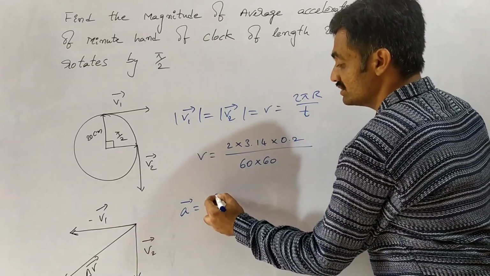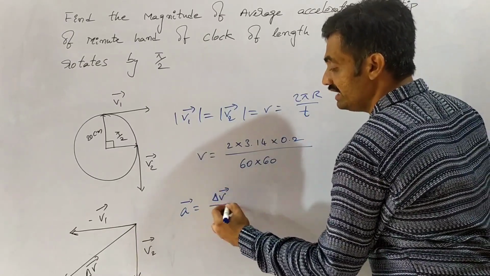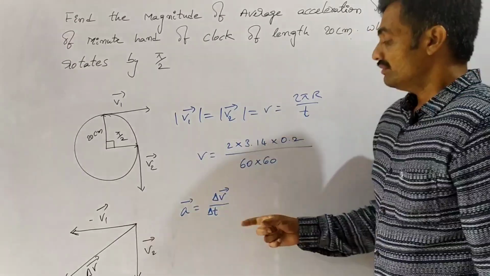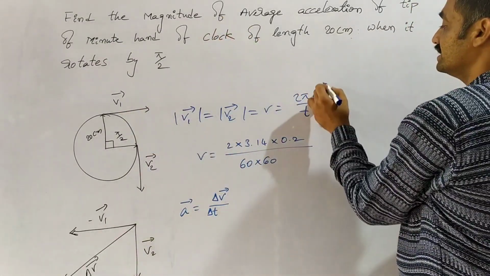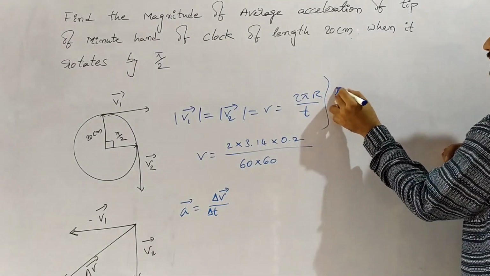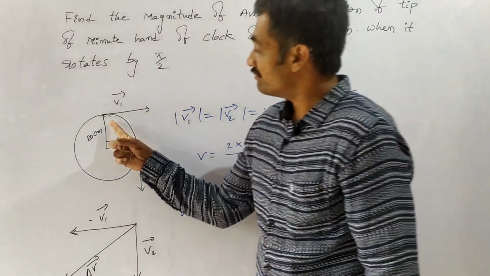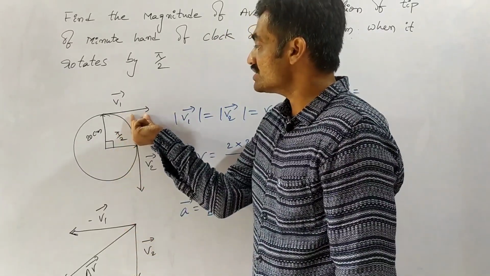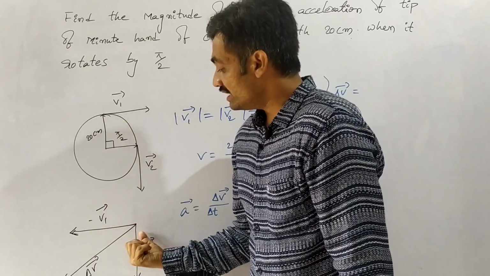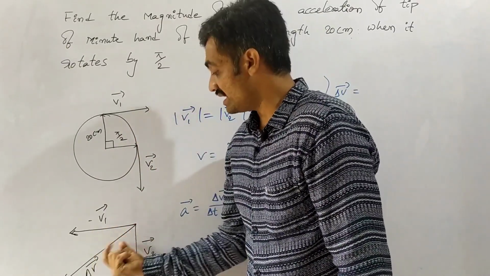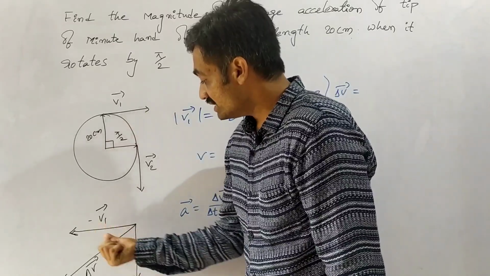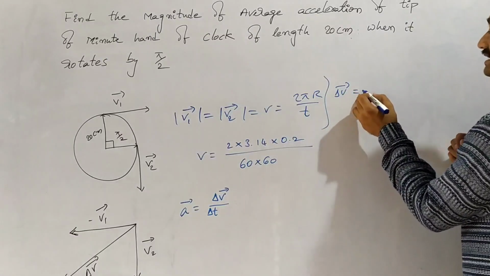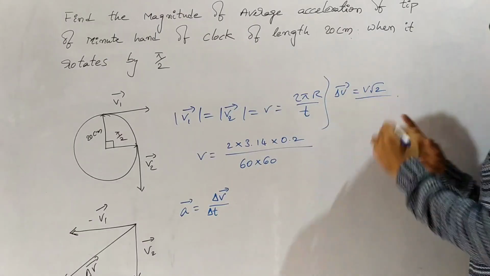Average acceleration equals change in the velocity by change in the time, delta t. What happens is the change in velocity delta v bar is equal to, also the magnitude of the velocity is the same. So if we reverse the direction of this v1 bar, then we can represent the change in velocity as the resultant. Observe that v1 bar and v2 bar are perpendicular to one another. Then the resultant is given as delta v bar equals v root 2.